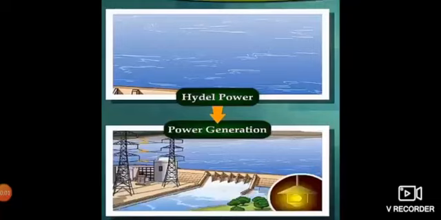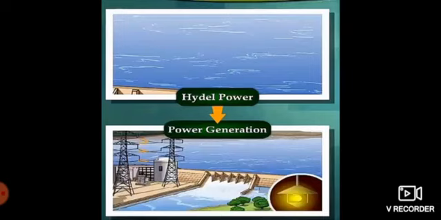So now we have learned that by using these energy resources, that is wood, coal, mineral oil, natural gas, waste matter, atoms, sun, wind, water, tides, heat from the earth's interior. So these are the energy resources. By using these energy resources, we are able to do power generation, means electricity generation. So we can undertake different kinds of power generation.